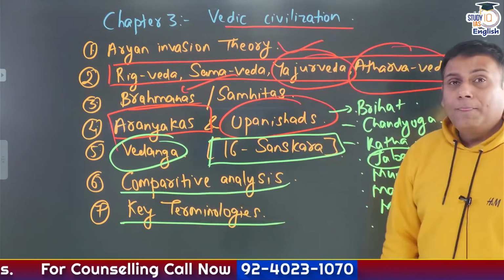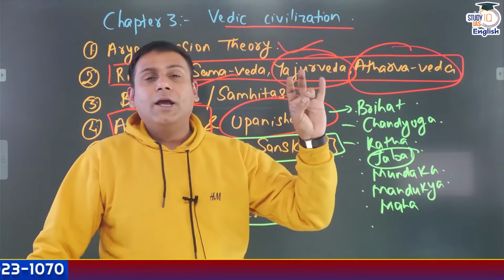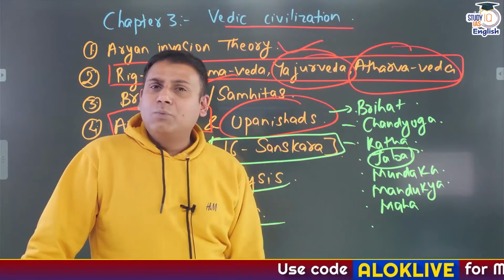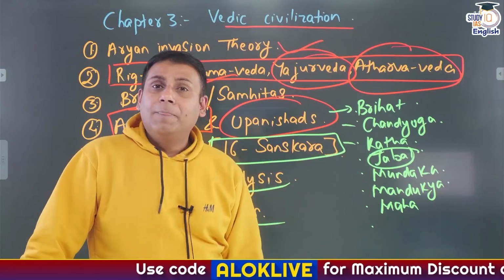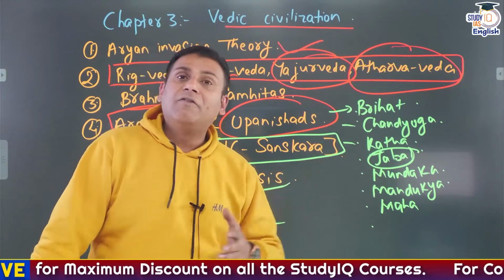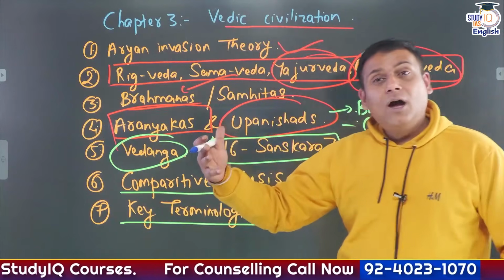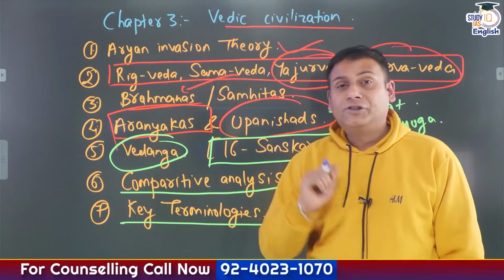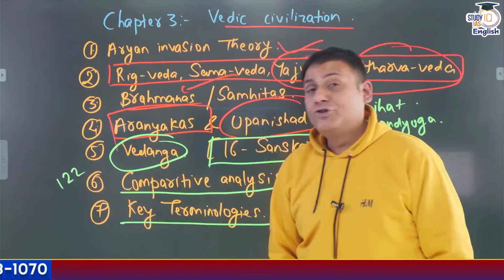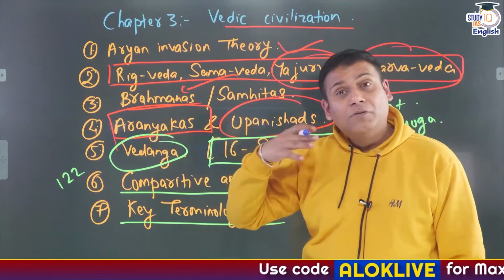Comparative analysis of the early Vedic period and the later Vedic period on social, political, economic and religious grounds. Like in the early Vedic period, the sati system was absent, child marriage was absent, women were active participants in the decision-making process. There were different village assemblies such as Sabha, Samiti, Gan and Vidhata. In fact, Vidhata was the earliest folk assembly of the Aryans, and the term Vidhata finds mention 122 times in the shlokas of the Rig Veda.